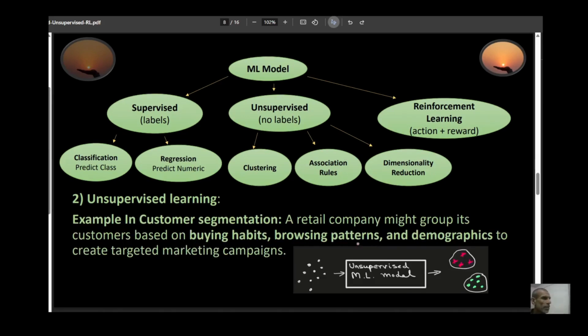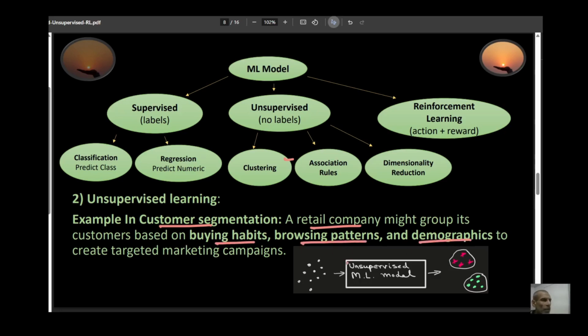For unsupervised learning, an example of clustering would be customer segmentation. For example, a retail company may want to group its customers based on their buying habits, their browsing patterns, and their demographics.